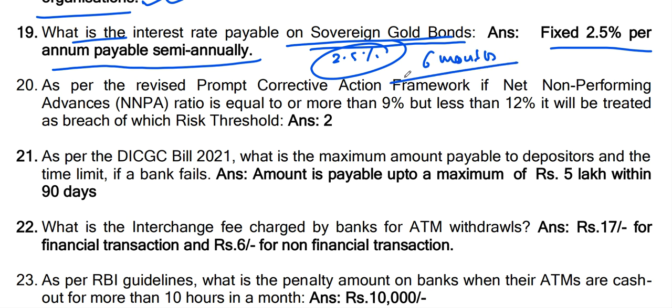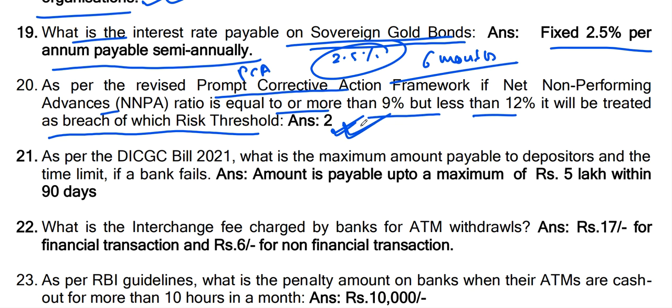Okay. Now next question. As per the revised prompt corrective action PCA framework, if net non-performing advance NNPA ratio is equal to or more than 9% but less than 12%, it will be treated as breach of which risk threshold? Risk threshold 2. Answer is 2.